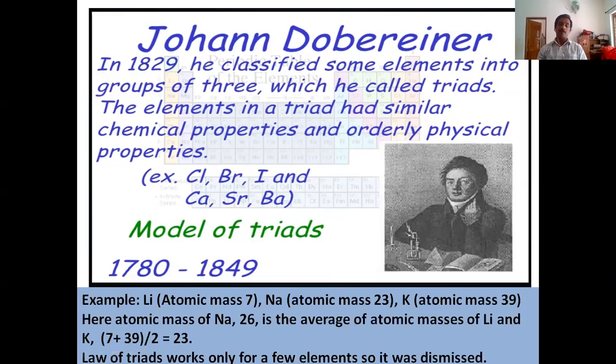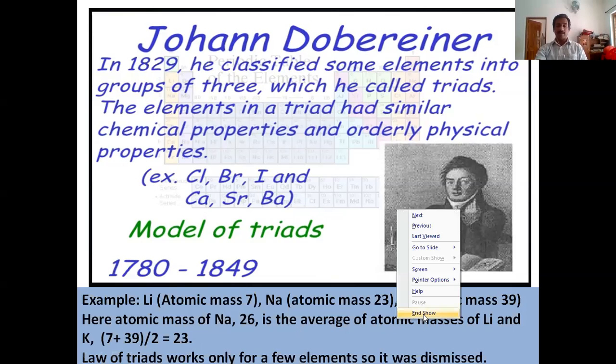Here the atomic mass of sodium is given as 23. 23 is the average of the atomic masses of lithium and potassium. 7 plus 39, 46, divided by 2, that is equal to 23.